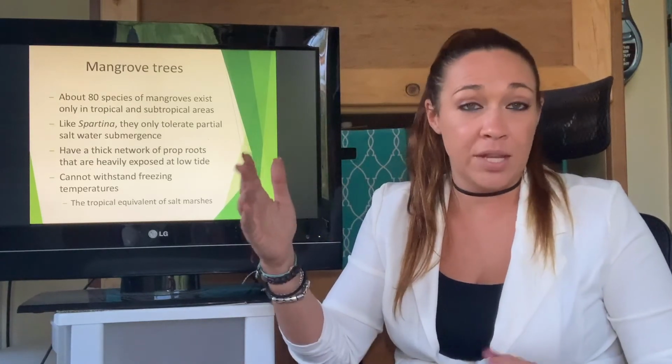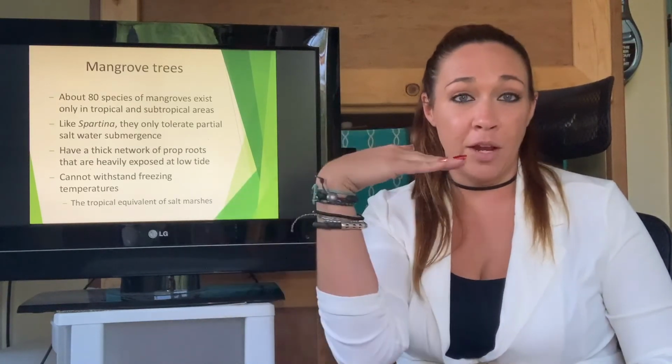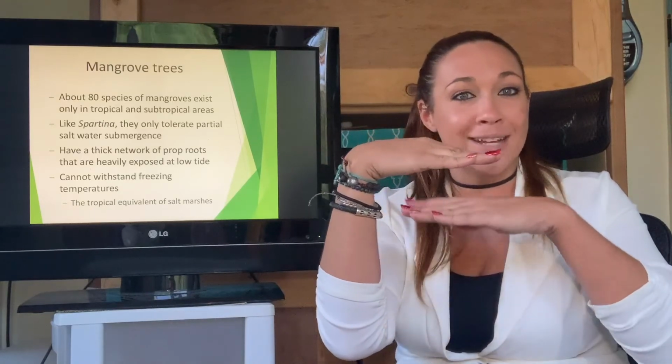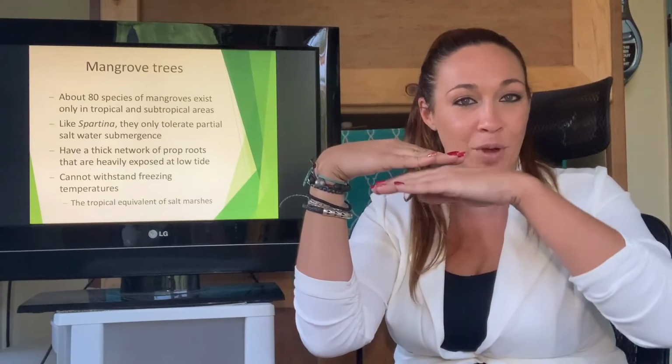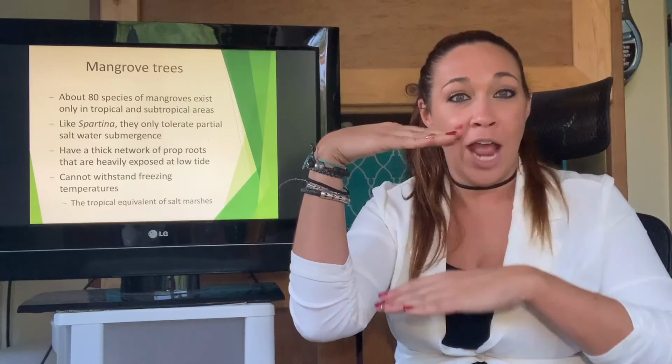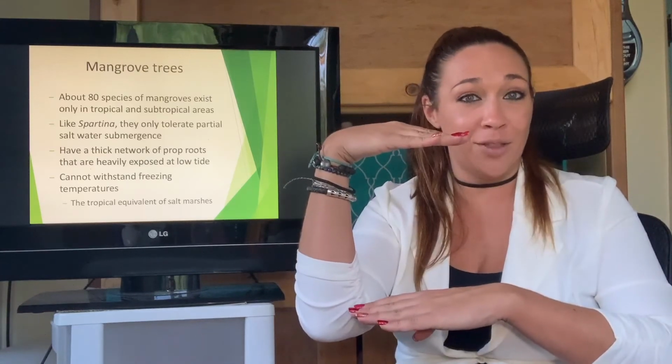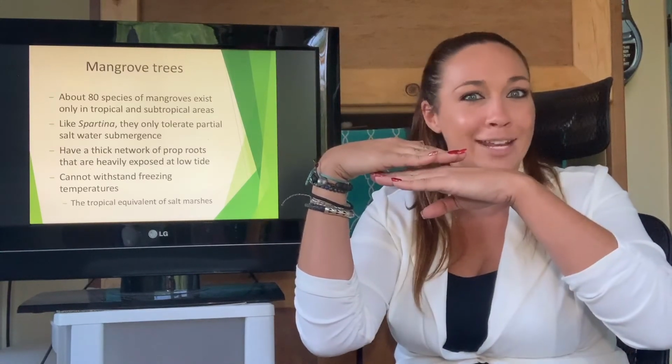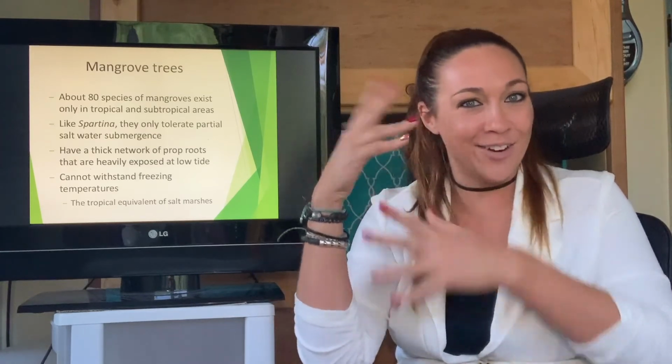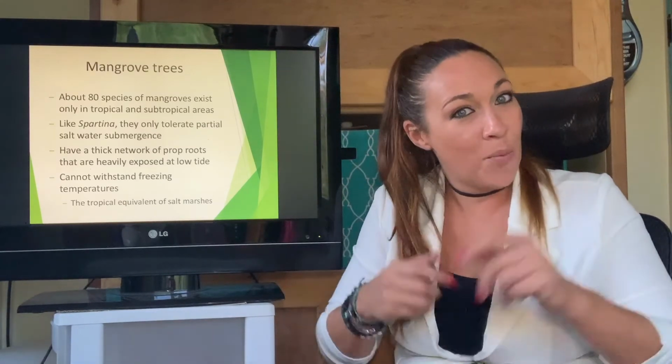In fact, usually what you see in Florida is you'll see them kind of grow up to a point, and that's actually the high tide mark. So the tide will go up and down and up and down, and you can actually see, oh, if you can see a lot of the roots, you know it's low tide. If you can't see any of the roots, you know it's high tide. It's kind of crazy and a pretty cool natural way to tell what the tide is.